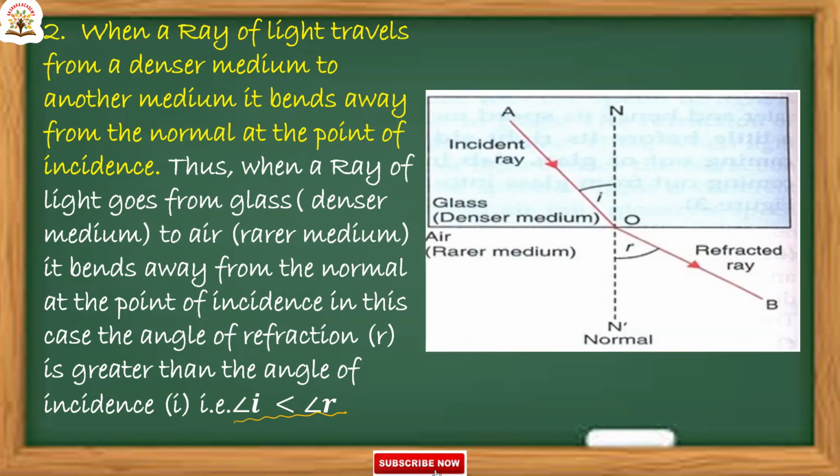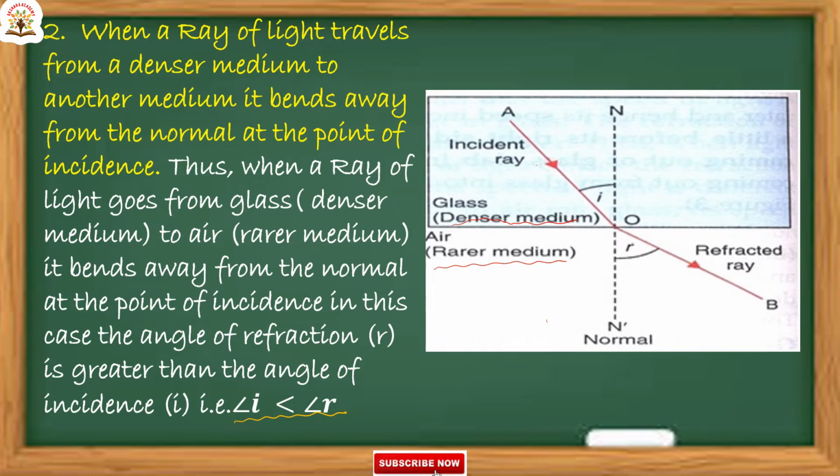See the figure here. This is the denser medium, glass, and here it is the rarer medium. Now the light ray is coming from denser medium to rarer medium. This is the incident ray, and the light ray is coming from denser to rarer. After refraction, this refracted ray moves away from the normal.